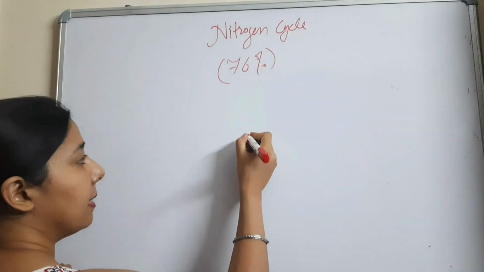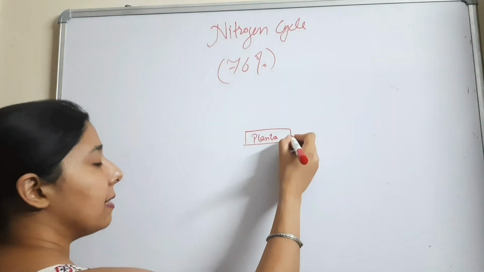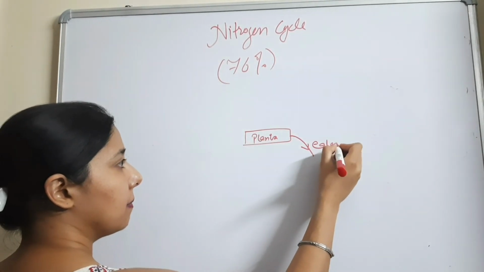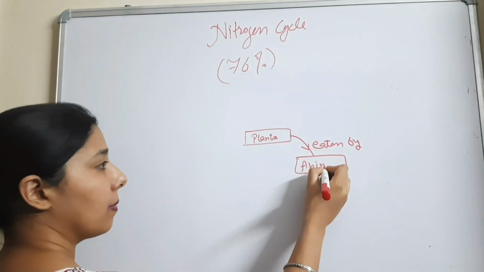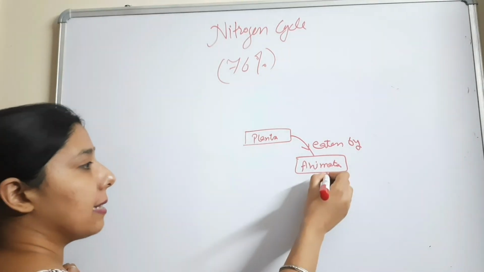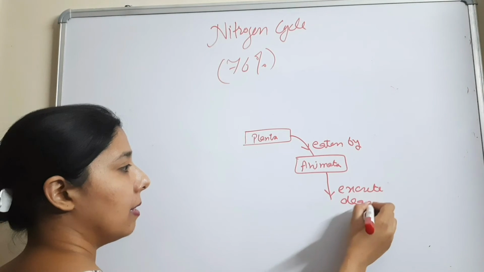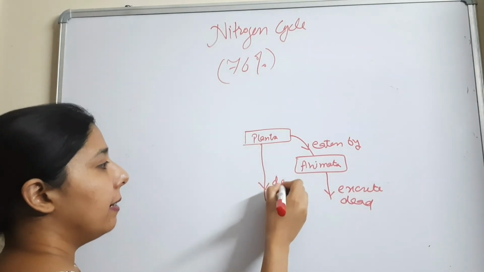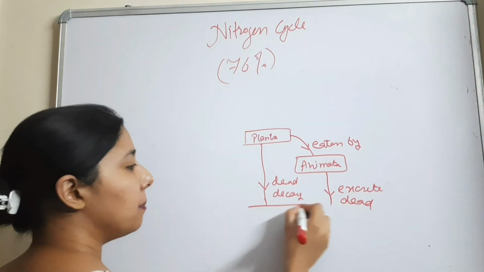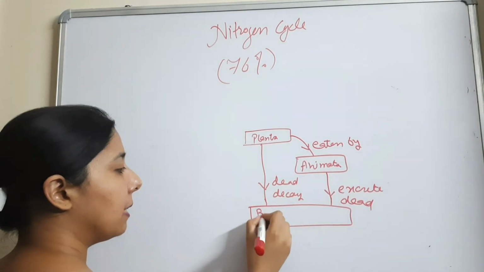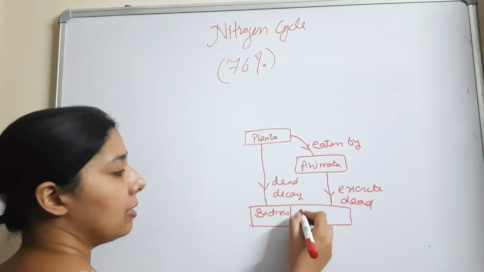So what happens is, let there be some plants, and these plants are eaten by animals. And these animals excrete, and when they are dead, and these plants also, when they are dead and decayed, they are acted upon by bacteria, and this bacteria will decompose them.